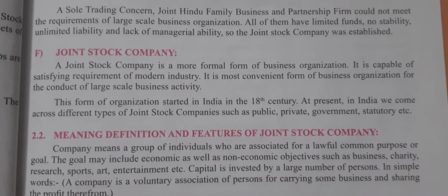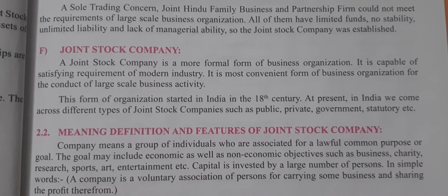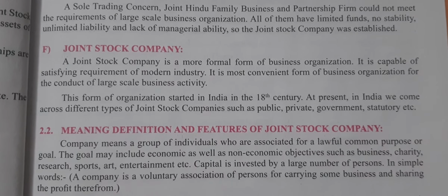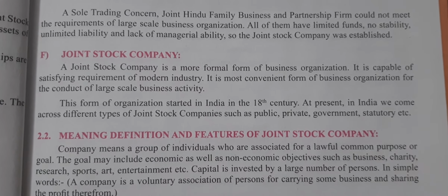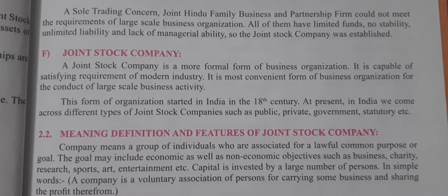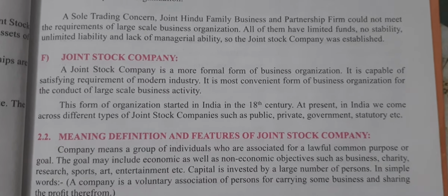right? This form of a business organization started in India in the 18th century. There are different types of joint stock companies such as public, private, government and statutory.